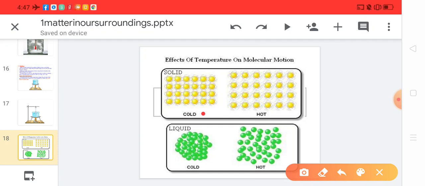They gain the energy and start moving. They show random motion, so the space between the particles increases. Here you can see the space between the particles. Next, see the liquids. Liquids already have some intermolecular spaces when cold, and when we heat it, the space between the particles increases and they start moving further.